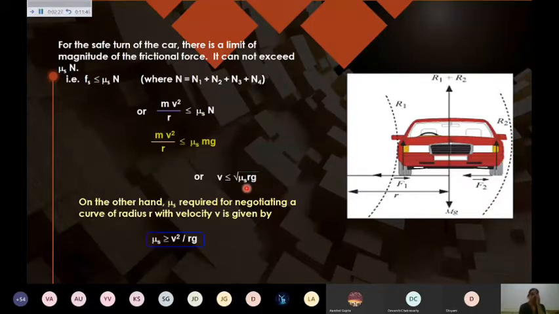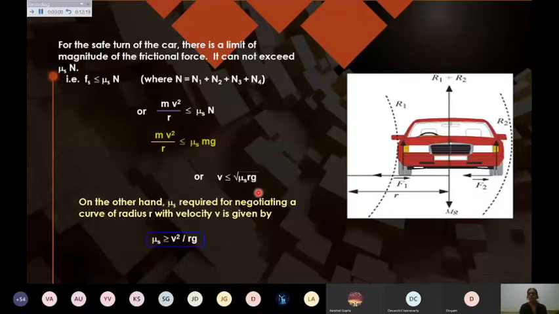Or you can decide the value of the coefficient of friction by what speed you want to give on that particular road, and then that material can be selected. Of course, radius and gravity are already known. When you are doing the construction of the roads, all these things should be known, so as to do the selection of the materials for the formation of roads. So this is a very important question again. All these are direct questions to find the safe speed limit while moving on a level circular route.